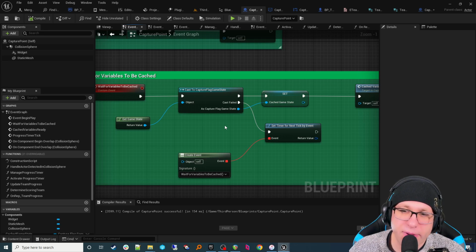And then I thought, well, I could make a component that does it, but the deal is everybody besides maybe the player state is going to need to get their cached variables in a different way. So, for example, you would go about getting the player state from the character differently than you would go about getting the player state from the controller. And because there's all these unique nuances, I don't see a problem with doing some copy and paste of code in certain places. Generally it's looked at as something to be avoided whenever possible. You really shouldn't be copy pasting code when it doesn't have to be duplicated if it's going to be shared.